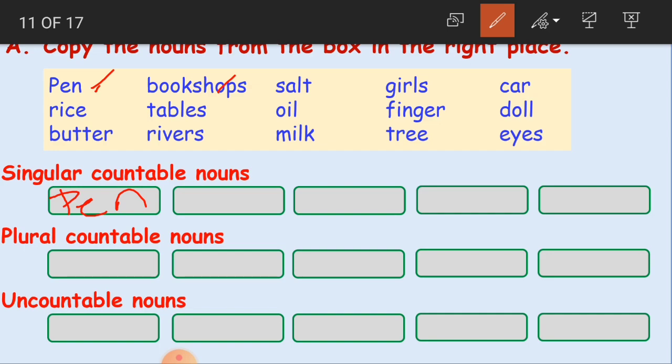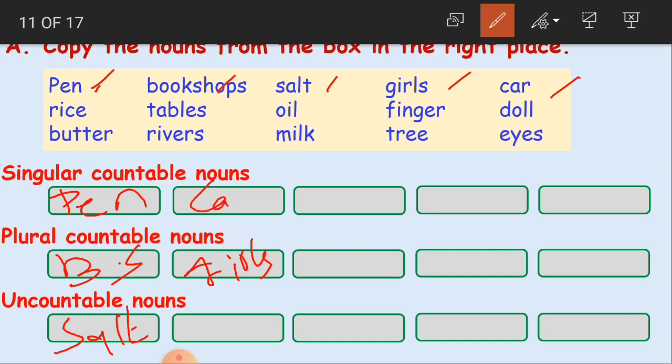Bookshops. So many bookshops. Okay. Plural. We can count them. So bookshops is a plural countable noun. Salt. Can we count salt, children? No, you cannot. So it is an uncountable noun. Girls. More than one girl. So plural. And car. Only one. We can count them also.